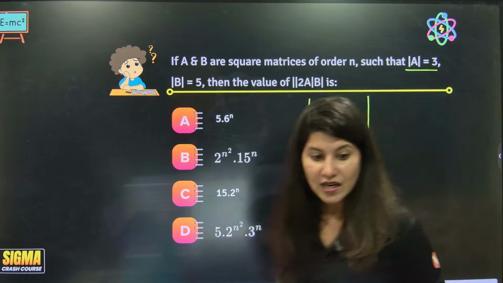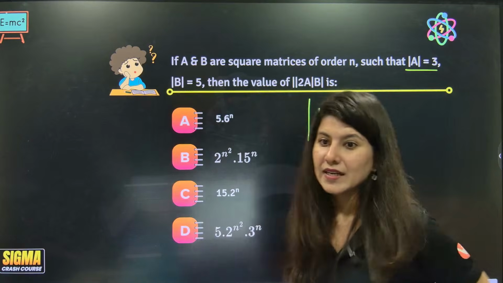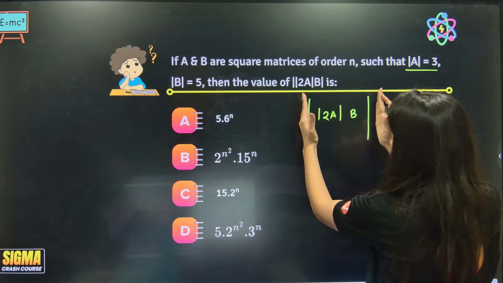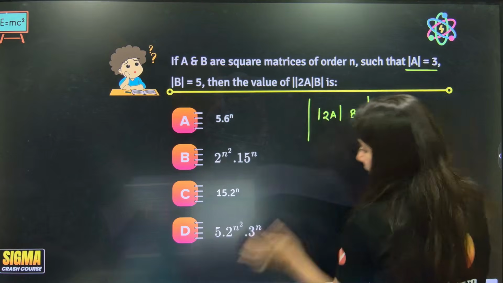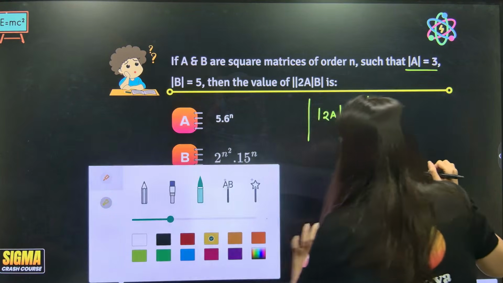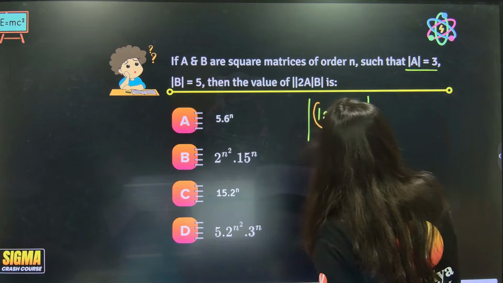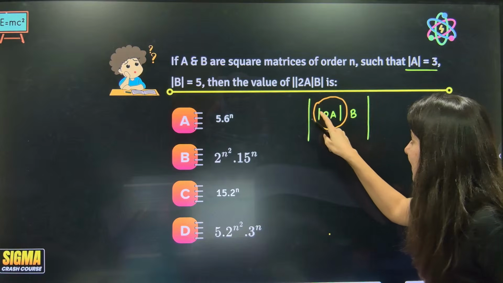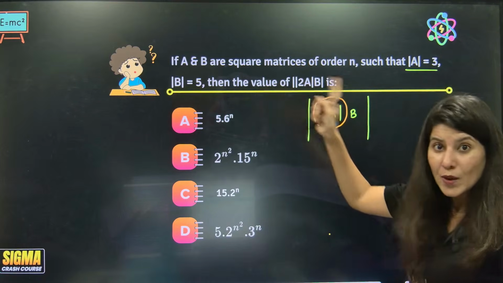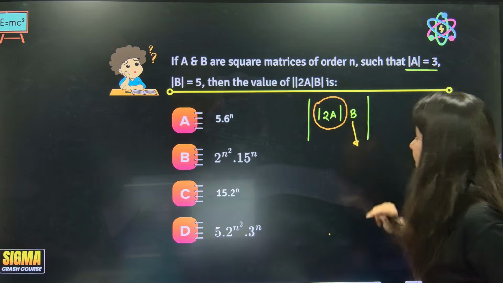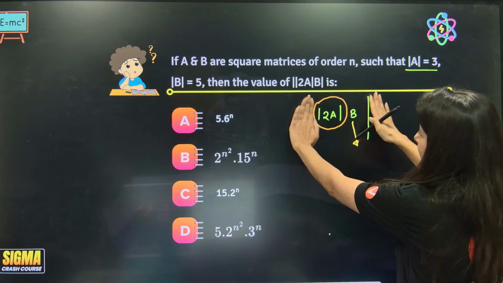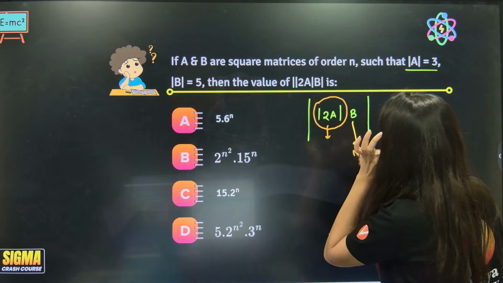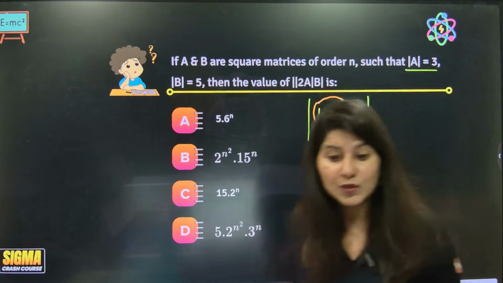Okay? Understand it very, very nicely. Determinant... value into B matrix. See, understand. A and B are square matrices. B here is a matrix. See, let's forget about this. B is a matrix, but what about this? This is a determinant. This is a matrix. This is a determinant. Determinant is a value.